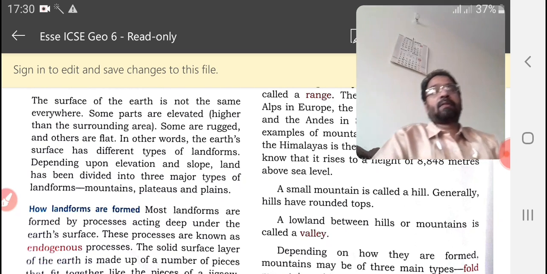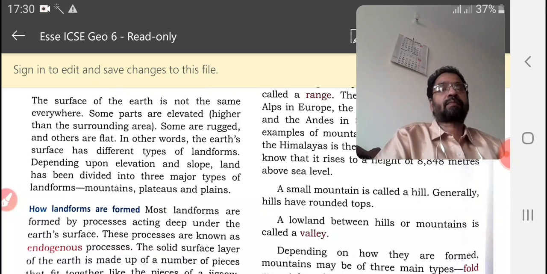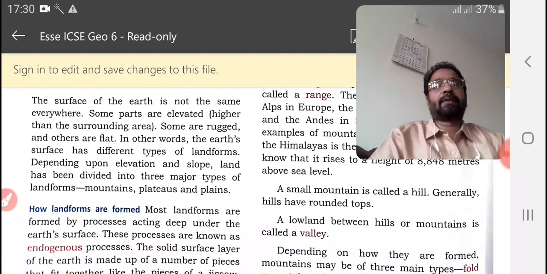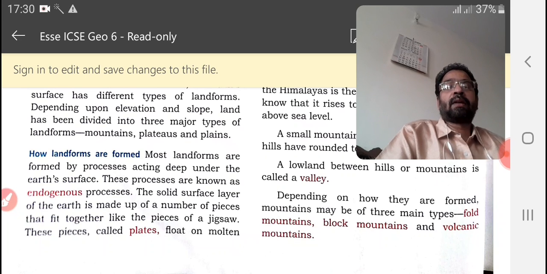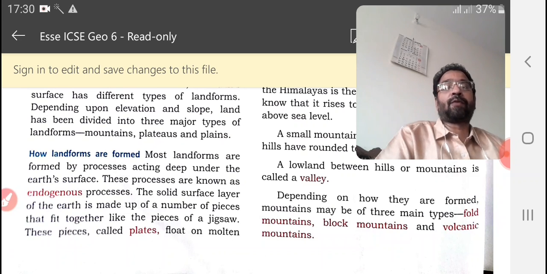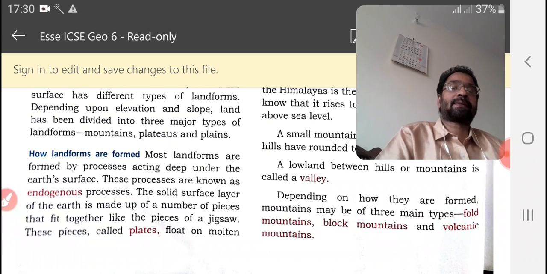Now, one by one we are going to learn them, and before that we want to know how these different shapes are formed. So, how are landforms formed? Most landforms are formed by processes acting deep under the earth's surface.